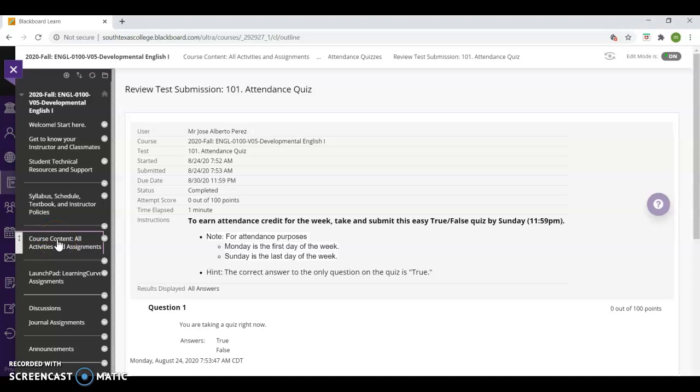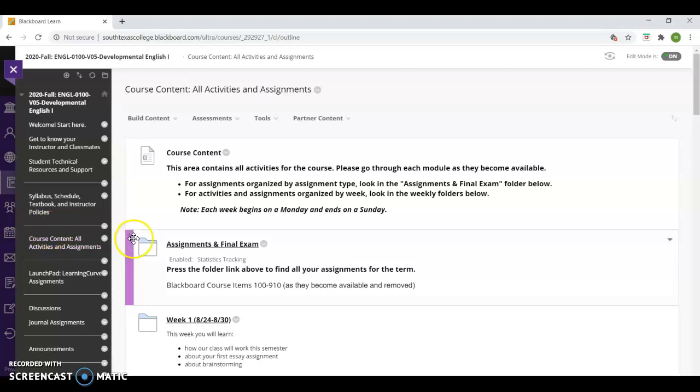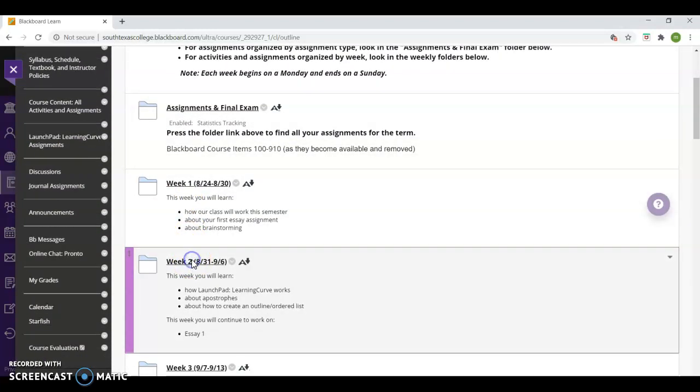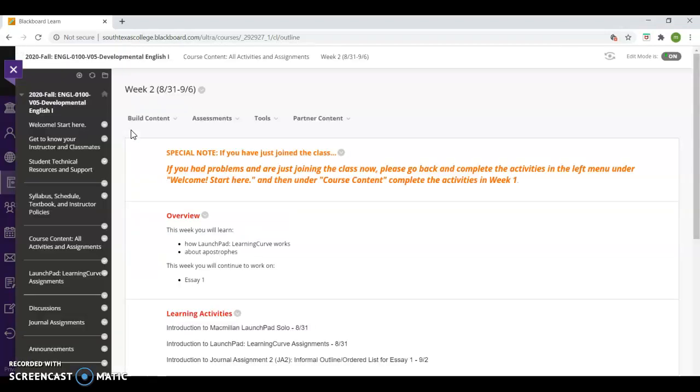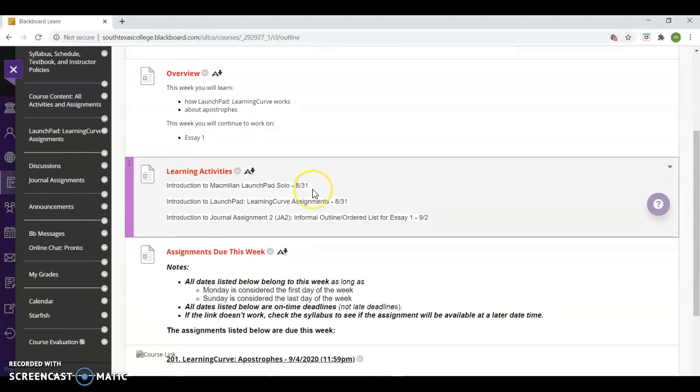It's going to be really important for you to look at what's available that week. You can look forward to future weeks, for example, week 2, right? It's always good to look forward to things, so you can know what's coming up.